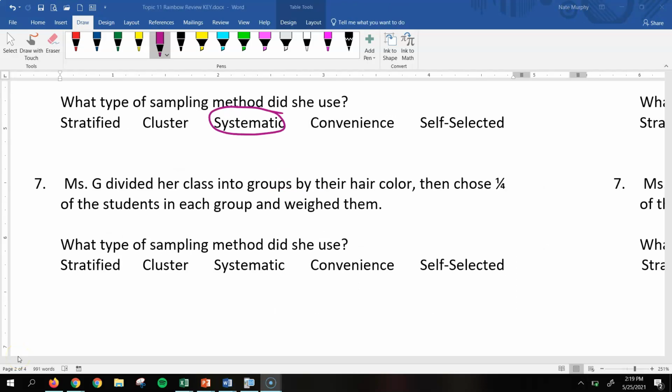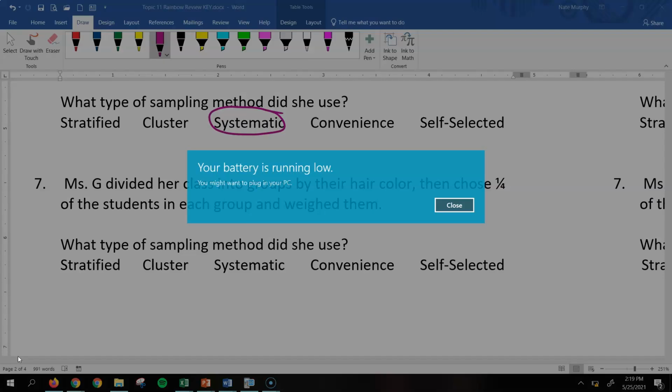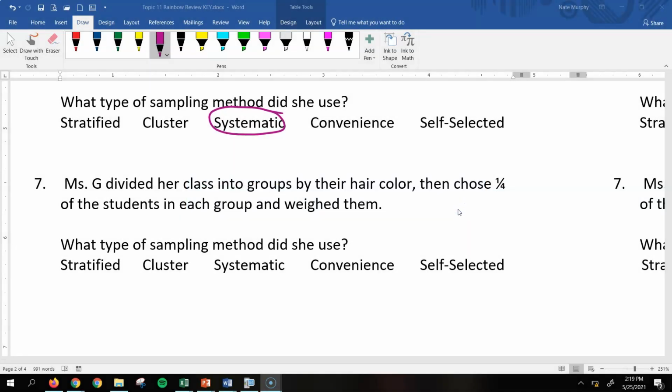And looking at number 7, it says Ms. G divided her class into groups by their hair color, then chose 1/4 of the students in each group and weighed them. What type of sampling method did she use? Since she divided them up by color and then randomly selected 1/4 of the students in each group and weighed them, this would be a situation that would be stratified. So hopefully that answers all the questions you may have had from this first section, which deals with just vocabulary.